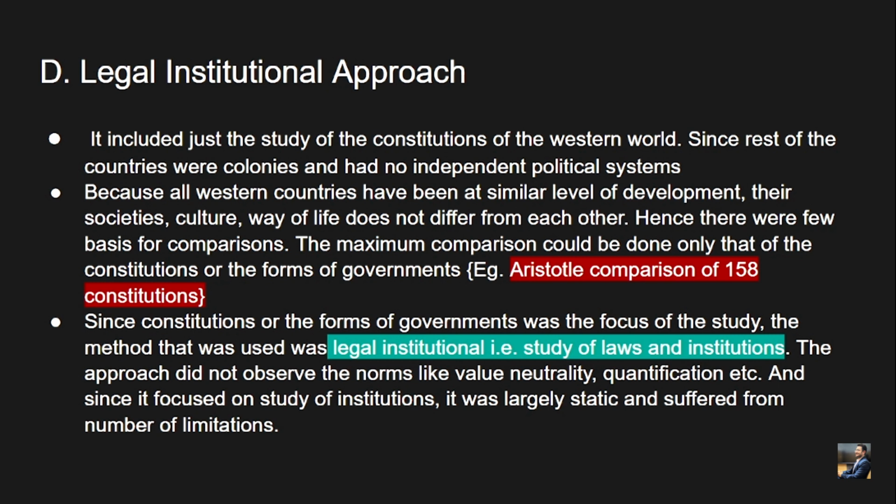Since constitutions or forms of government were the focus of the study, the method that was used was the legal institutional method. The legal institutional method is the study of laws and institutions. Institutions basically means various institutions, like legislative, executive, and judicial institutions. The approach did not observe norms like value neutrality, quantification, etc. And since it focused on the study of institutions, it was largely static and suffered from a number of limitations, because legal institutional methods are very reluctant to change. Hence it was a very static observation of this discipline.